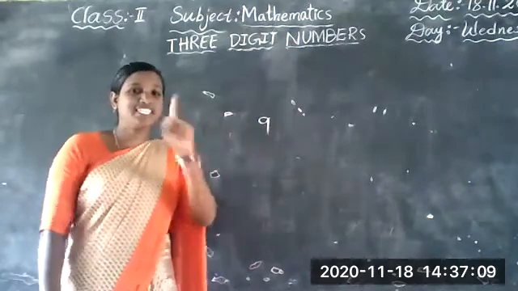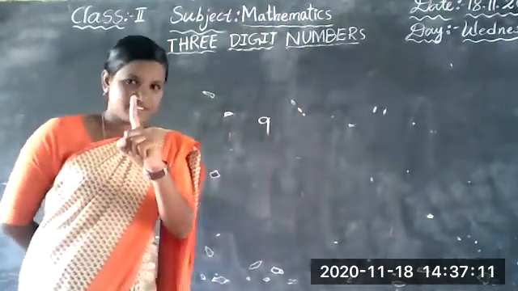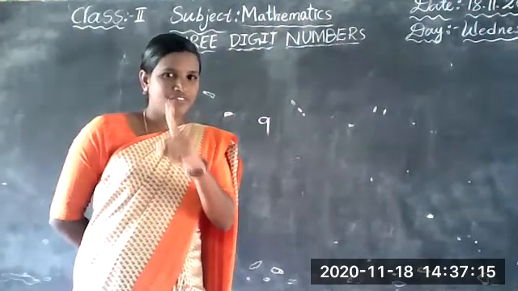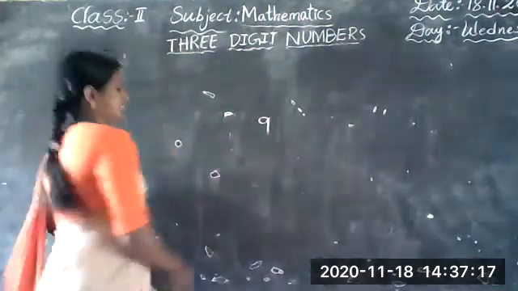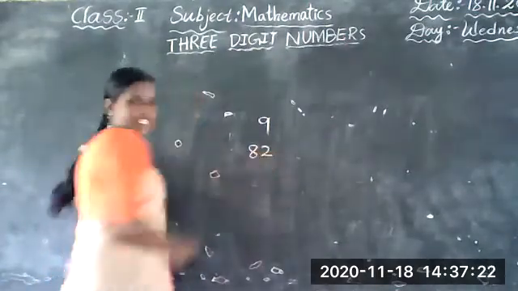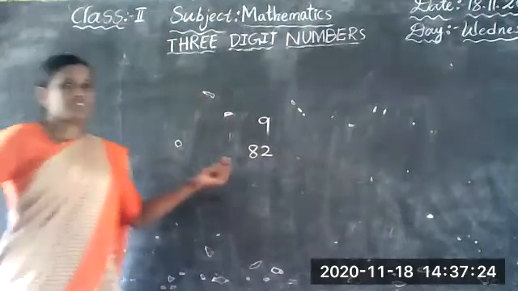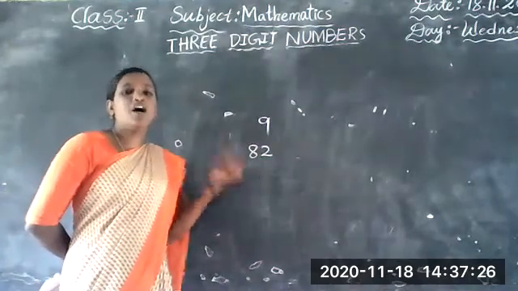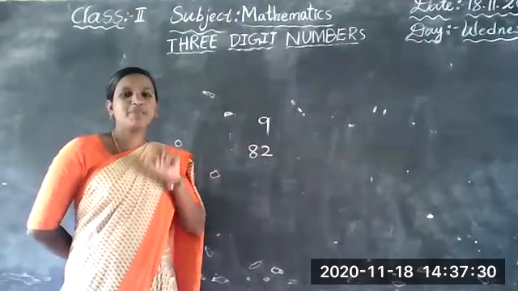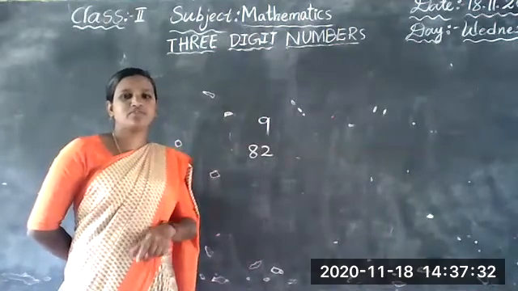How many digits, children? 1. How many are there? 1. Very good. Next, 82. In this number, how many digits are there? Show with your fingers. I am observing your videos.